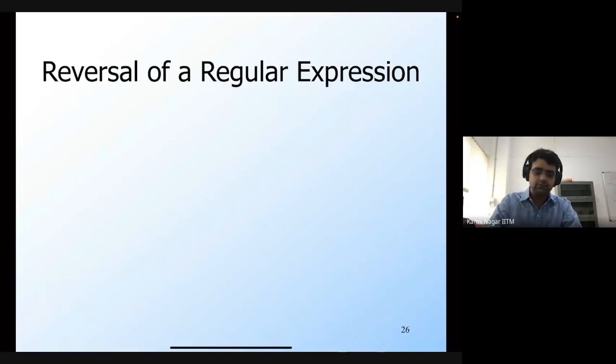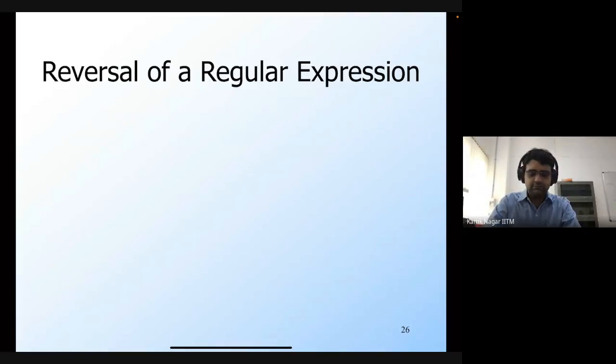Okay. So another way in which you can show that if you reverse a regular language, then you get another regular language is through the route of regular expressions. So we know that a regular language can be represented by a finite state automaton, right? Or it can also be described using a regular expression.